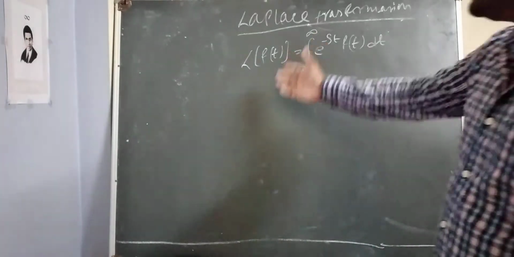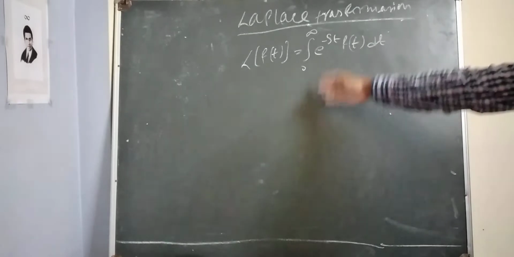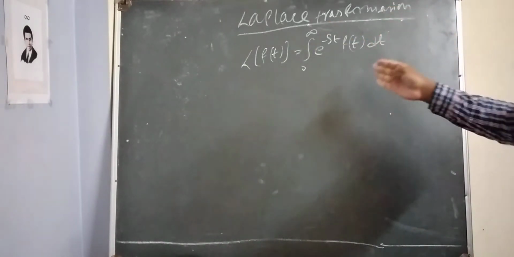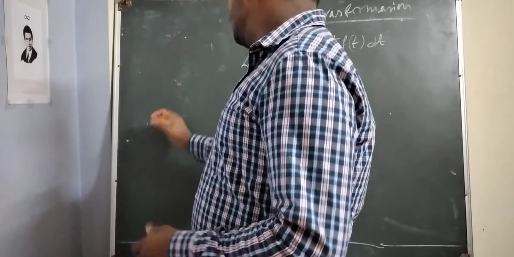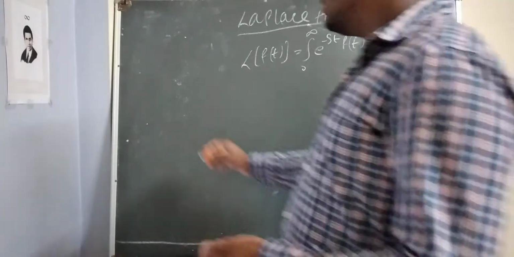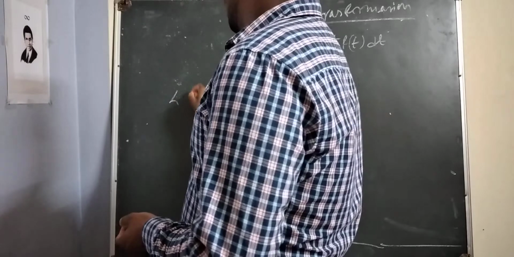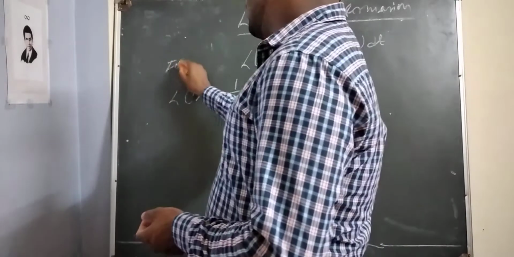So what is the basic definition of Laplace transformation? Laplace of f(t) is equal to the integral from 0 to infinity of e to the power minus st f(t) dt. There are formulas also, about 9 to 10 formulas. First of all, what is the Laplace of one? Laplace of one is equal to one upon s. So this is the formula.